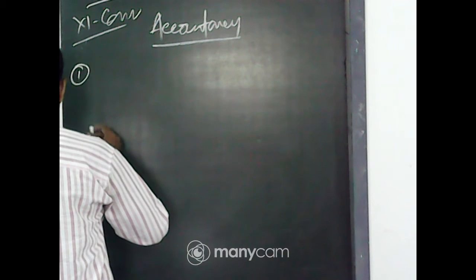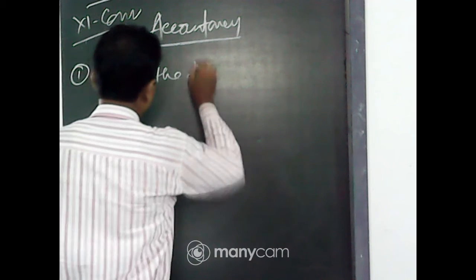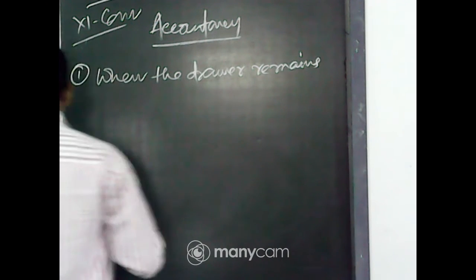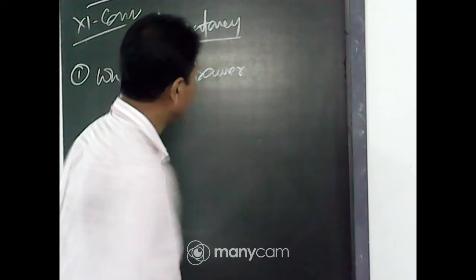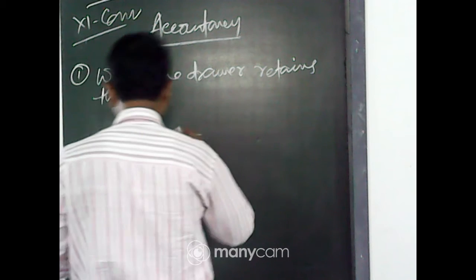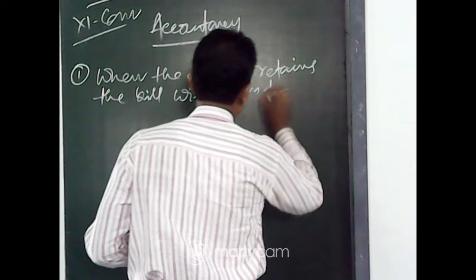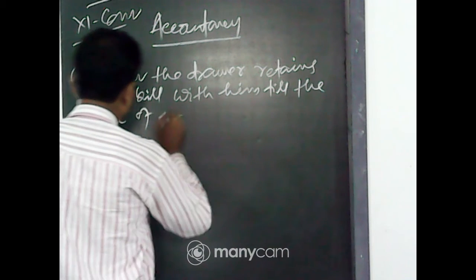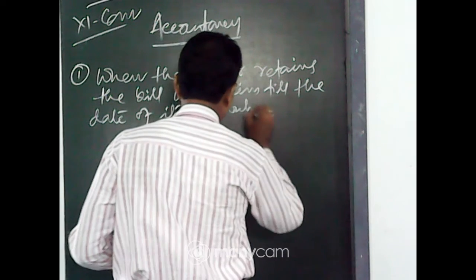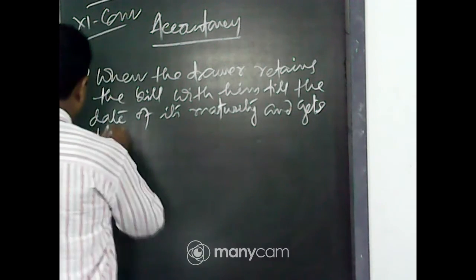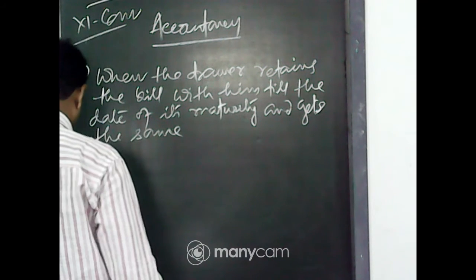Number 1, when the drawer retains the bill with him till the date of its maturity and gets the same collected directly.